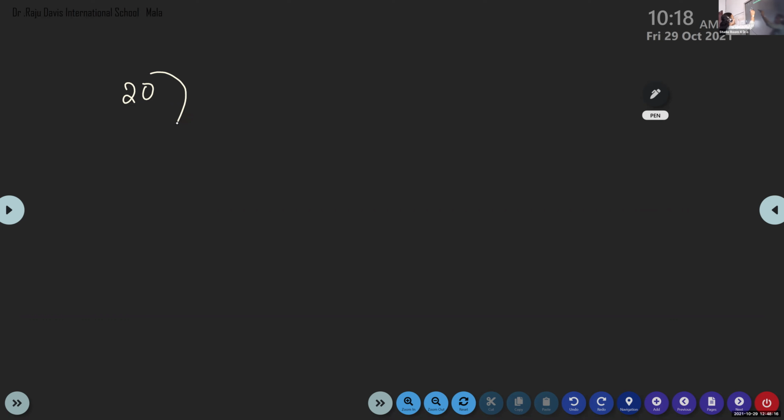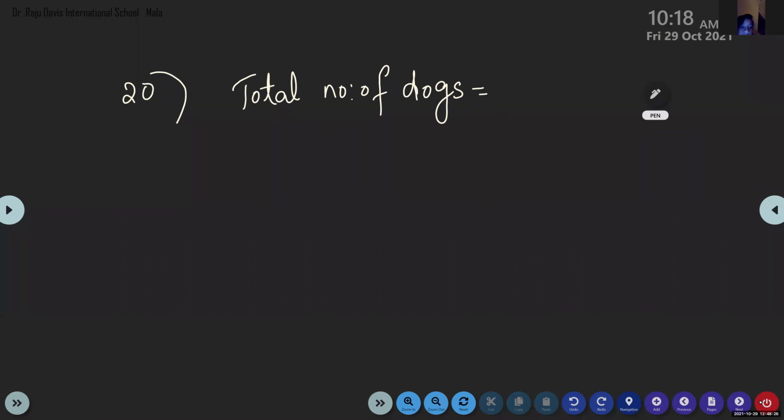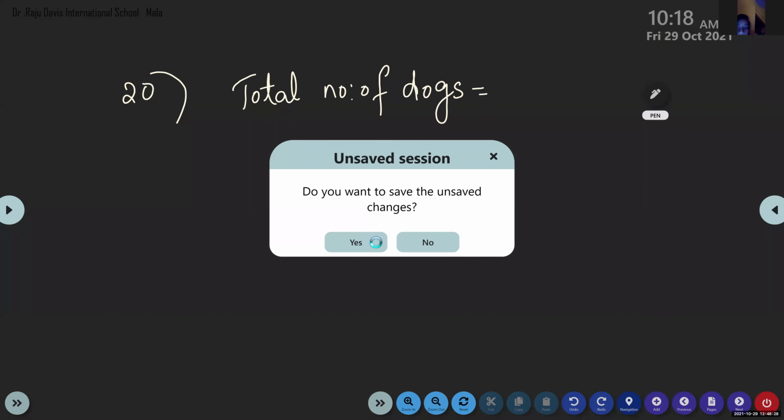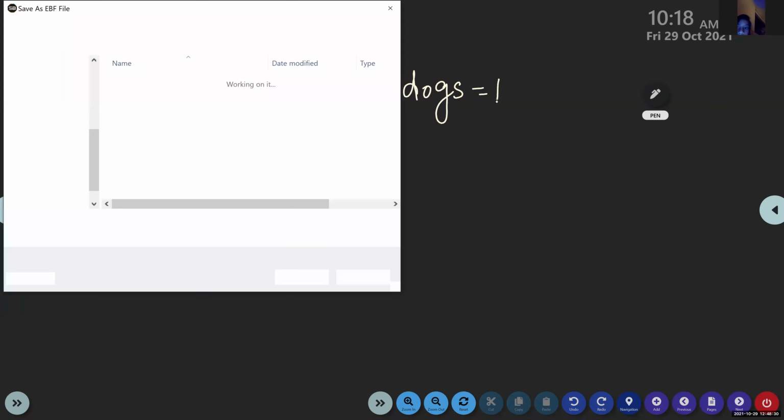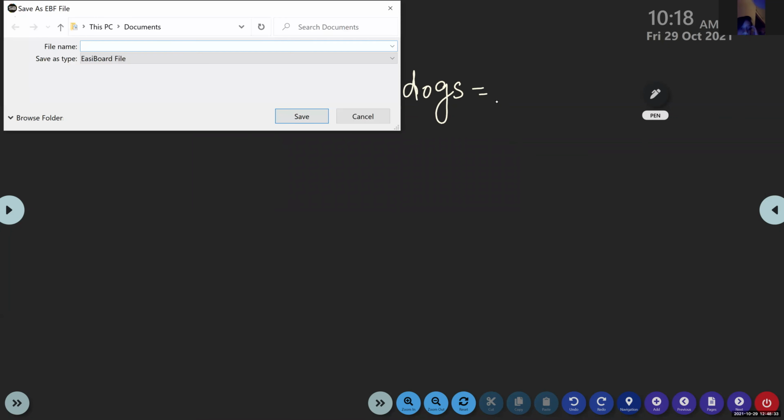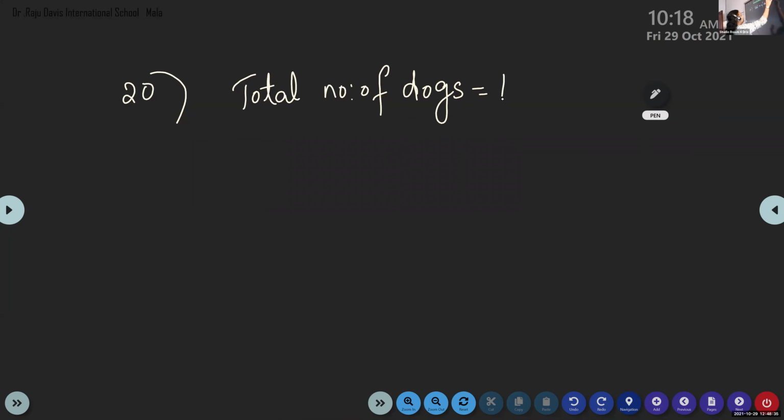Total number of dogs: 1,240. Then what do you have to find out? Number of shelter homes.